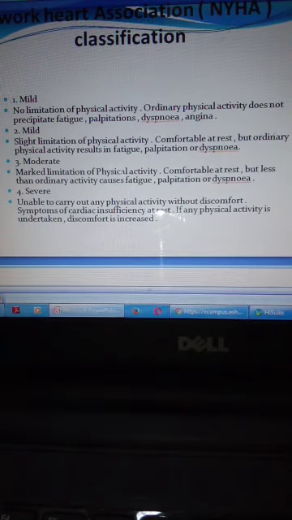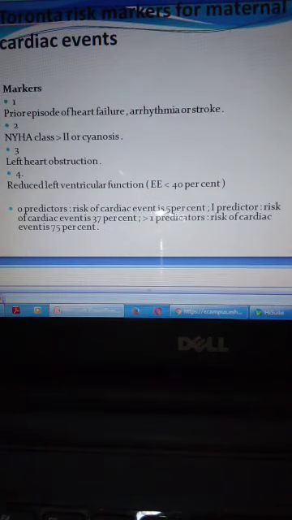Symptoms of cardiac insufficiency are present at rest. If any physical activity is undertaken, discomfort increases more and more. So this is the classification called the New York Heart Association classification of patients with a heart problem. Also, there is another score to know the risk of maternal cardiac events. This is for what? It scores the risk of heart failure during pregnancy.